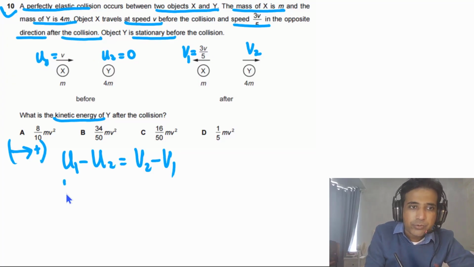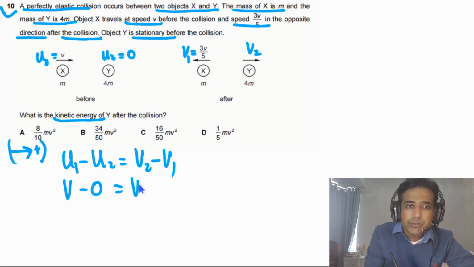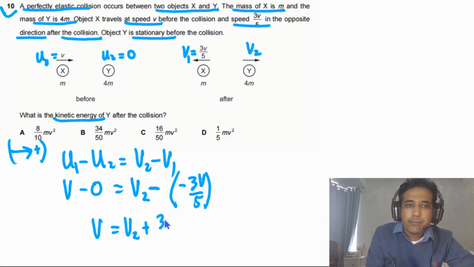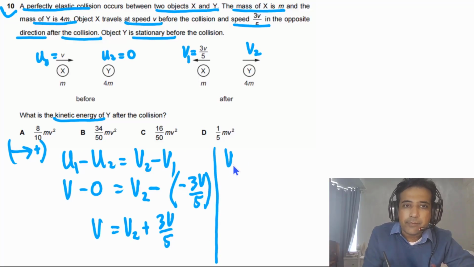u1 is moving to the right, so this is positive. u2 is 0, so we can write this one is equal to 0. And v2, we have a negative sign here, and this is moving to the left, but we have taken to the right positive, so this one is negative 3v by 5. So if we simplify this one, we will get v equal to v2 plus 3v by 5. Now if we further simplify, we get v2 equal to v minus 3v by 5.